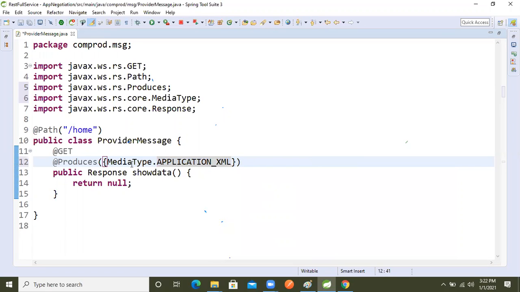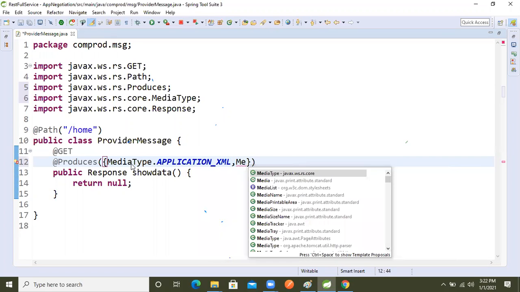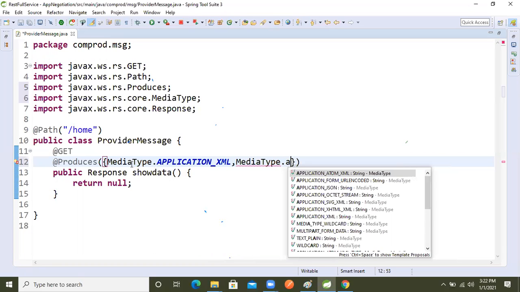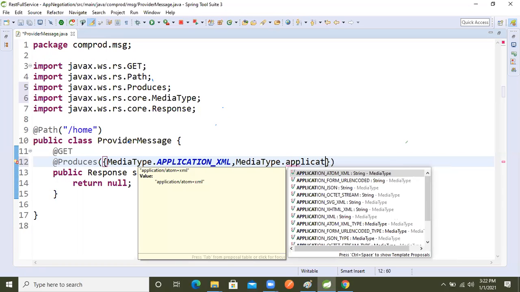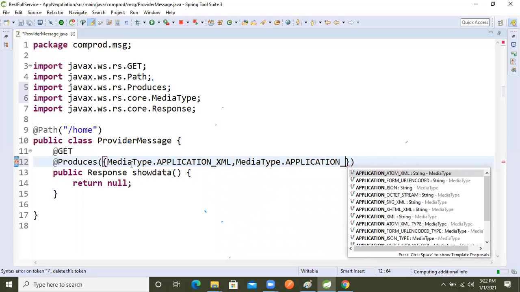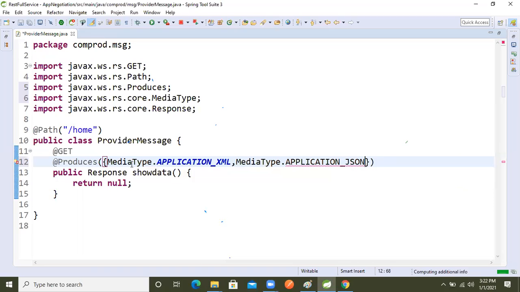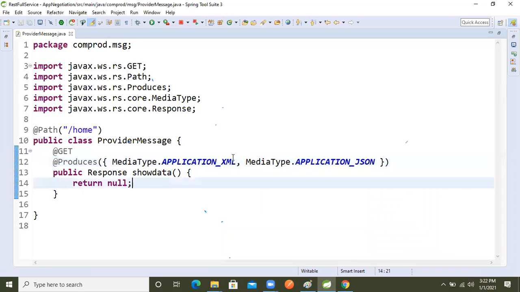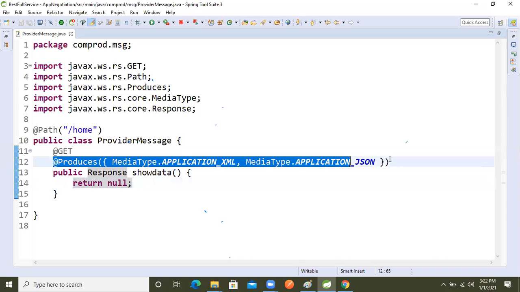Comma. Now again MediaType.APPLICATION_JSON, right? Both I took now. I said that this is an array type argument. So now I took both in this application. If we take both, we can produce the data as XML and also as JSON. Now I need to explain one more thing here, right?